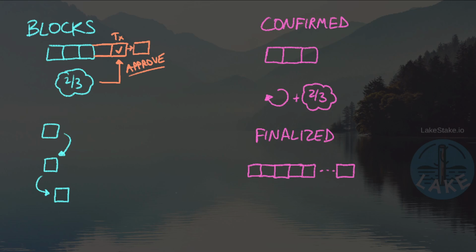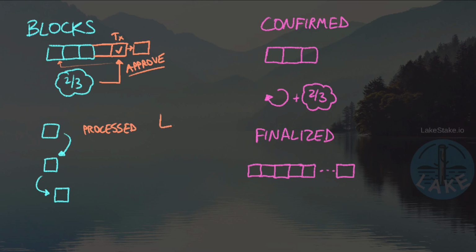But this can actually technically still get reversed, even if it is unlikely. And in order to understand what we mean by that and the ability to maybe go back in time to another block, we have to understand the status of the blocks as they progress through this process. So for example, when a block is first proposed by a leader, it's going to start in the processed state.